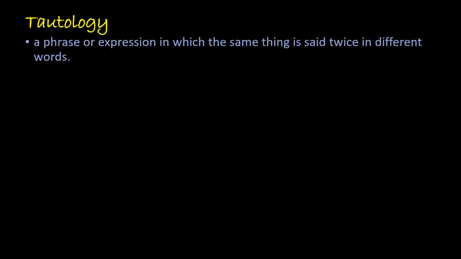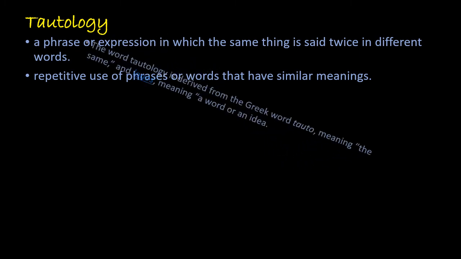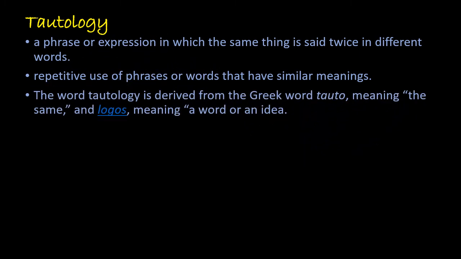The next figure of speech is tautology. Tautology is a phrase or expression in which the same thing is said twice in different words. It refers to an idea repeated within a phrase, a sentence or a paragraph, to give an impression that the writer is providing extra information, that is, emphasis on what the person is telling.